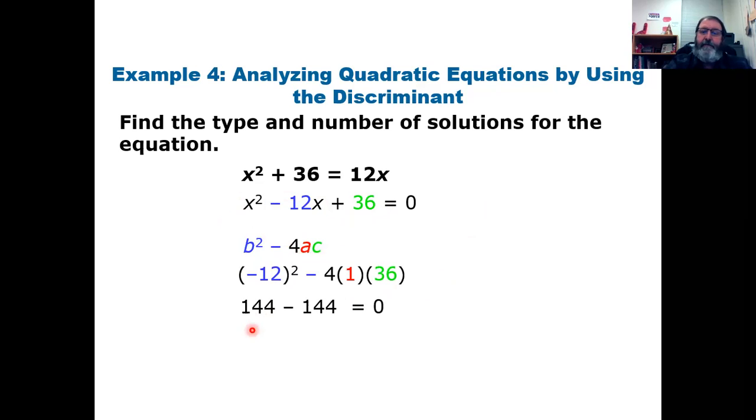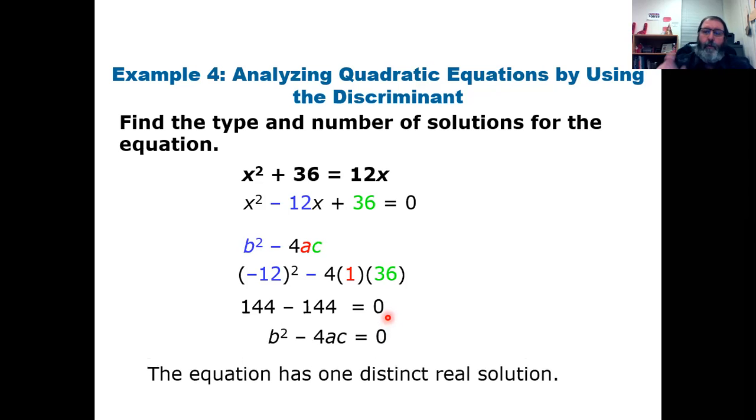So that becomes 144 minus 144, which is 0. And we learned from our little chart that when the discriminant is exactly 0, neither positive nor negative, there is only going to be one real root.